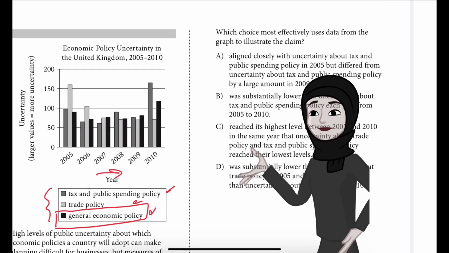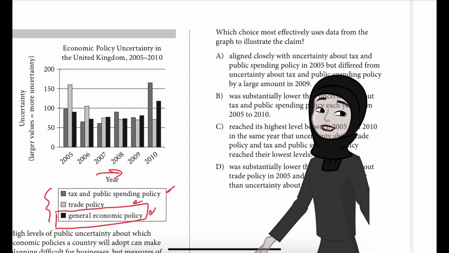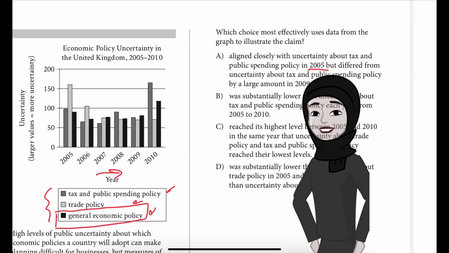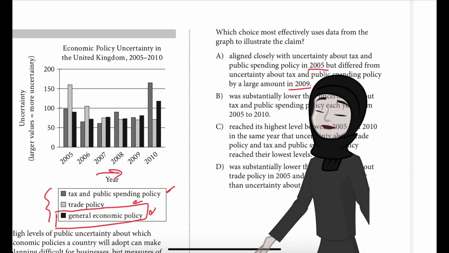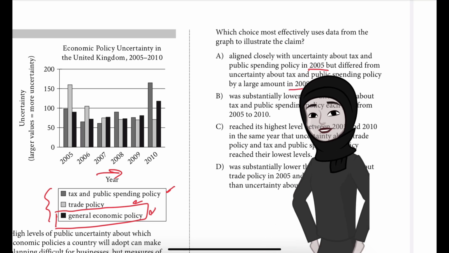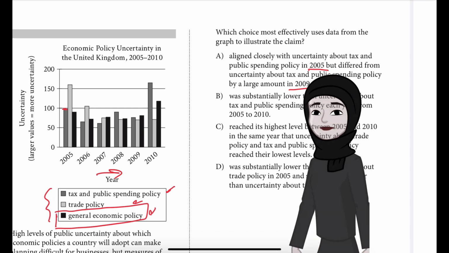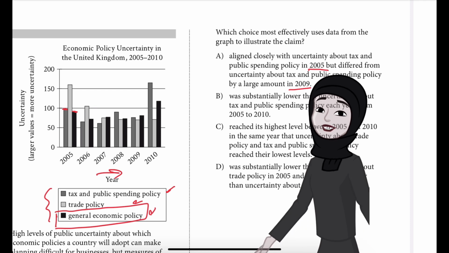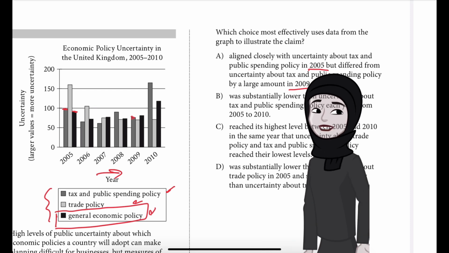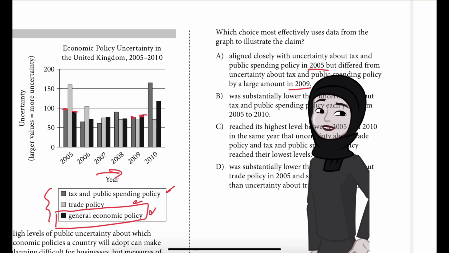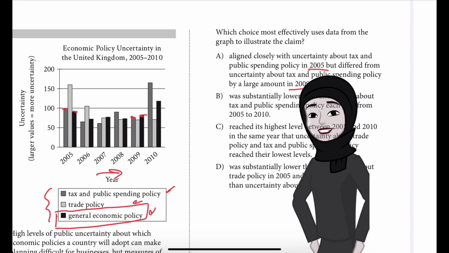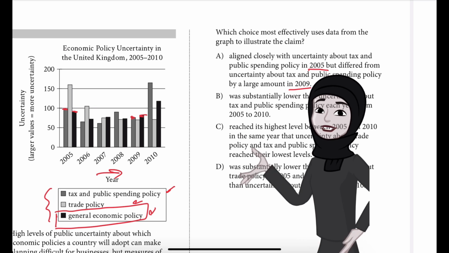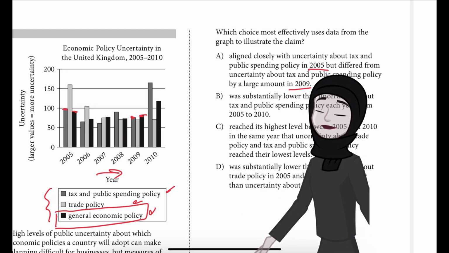Now A says aligned closely with uncertainty about tax and public spending in 2005 but differed from uncertainty about tax and public spending policy by a large amount in 2009. So let's focus on 2005 and 2009. In 2005 we look at this, that is tax and public spending, it's here, and this is the general economic policy in 2005. Same way 2009 also, let us just mark it here and here.